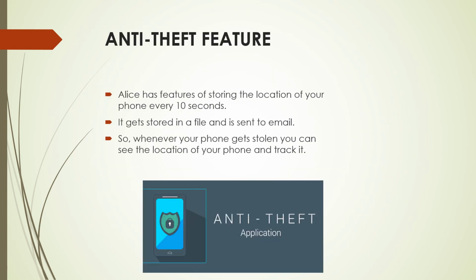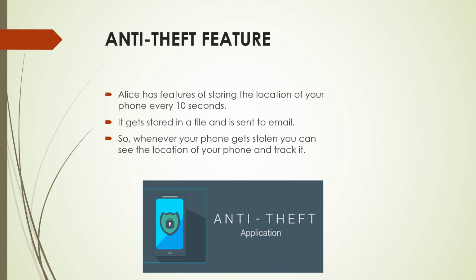Now, the anti-theft feature. Whenever you get up in the morning, or whenever you switch off the phone and switch it on again, you start this application once. Every time you switch on the application, a text file is generated, which keeps track of the location.